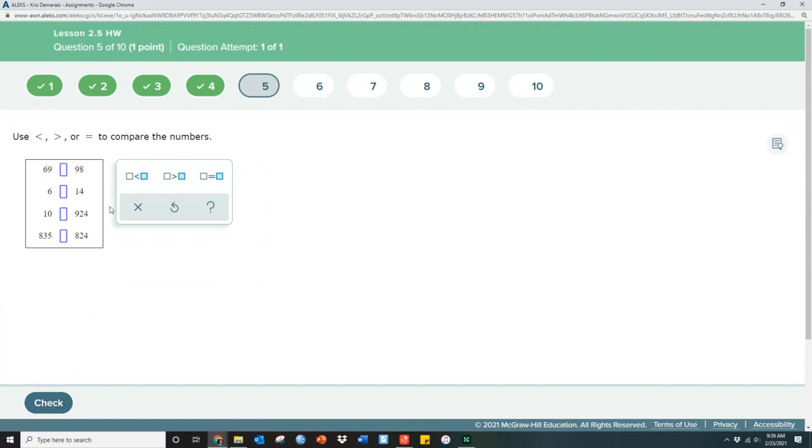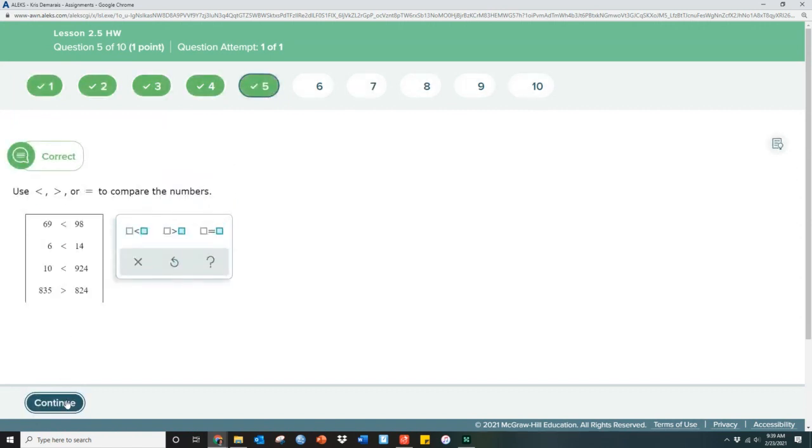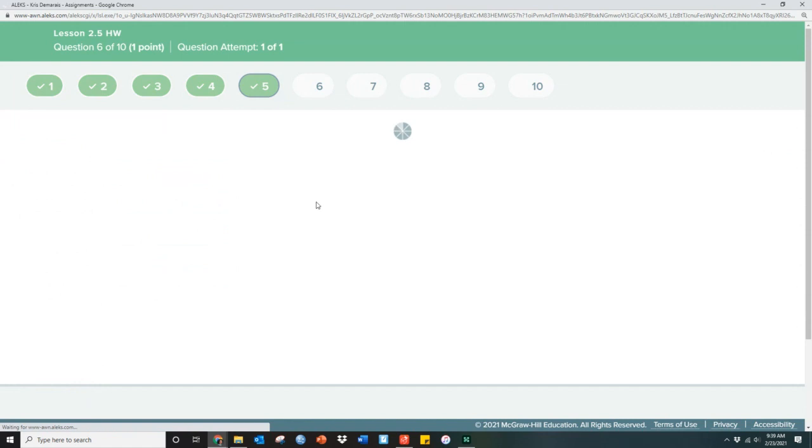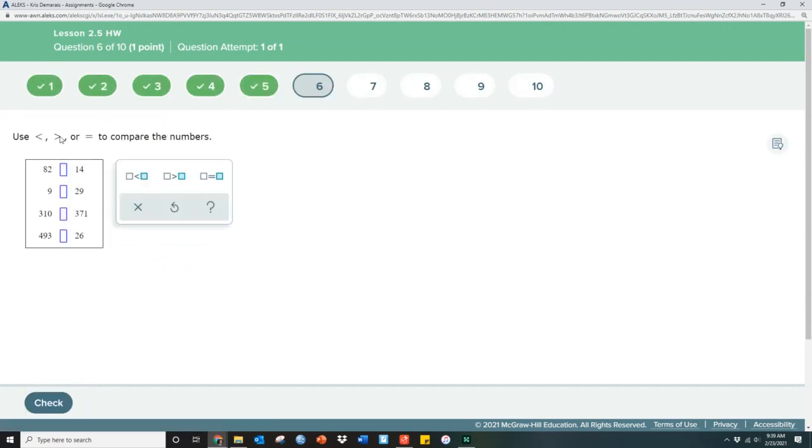And that's why they do this, right? So that's that. I'm going to continue to go pretty quick on this, because most of you understand how to do comparisons. If you don't know, then let me know. Some people don't know that the big mouth is supposed to go to the bigger number, the big half. Think about Pac-Man or the alligator, which always wants to eat the larger number. So this moves quickly.